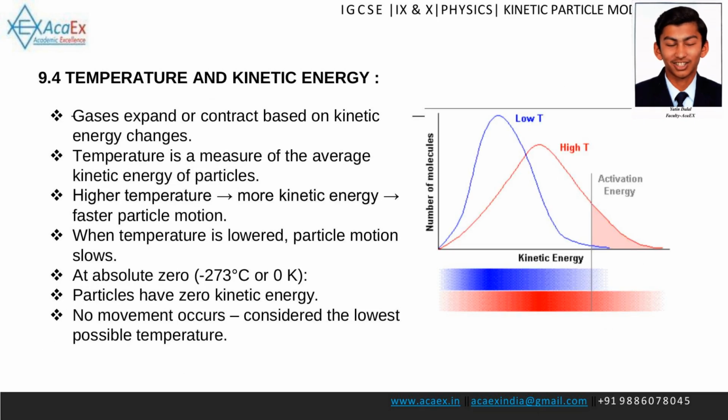Temperature and kinetic energy. Temperature is a measure of the average kinetic energy of the particles in a substance. A higher temperature means more kinetic energy and faster particle motion. When the temperature is lowered, particle motion slows down. At absolute zero, which is -273 degrees Celsius or 0 Kelvin, particles have zero kinetic energy and all movement stops. This is the lowest possible temperature.